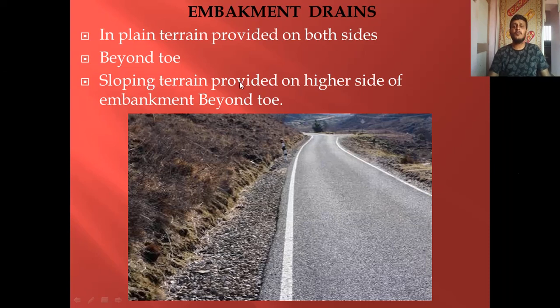Then in case of sloping terrain, the drain is provided on the higher side of the embankment beyond the toe, if the natural slope of the country is hilly or sloping terrain. Now if the pavement is like this, here you can see on this side there is a natural valley, so there is no need to provide a drain because the water will flow off to the natural valley. The water coming from this hilly area should not be allowed to pass through the pavement. For that reason I will provide a drain here beyond the toe, so that water coming from this hill will be collected here, taken a certain distance, and with the help of cross drainage moved to the valley. Okay, so this is in case of embankment.